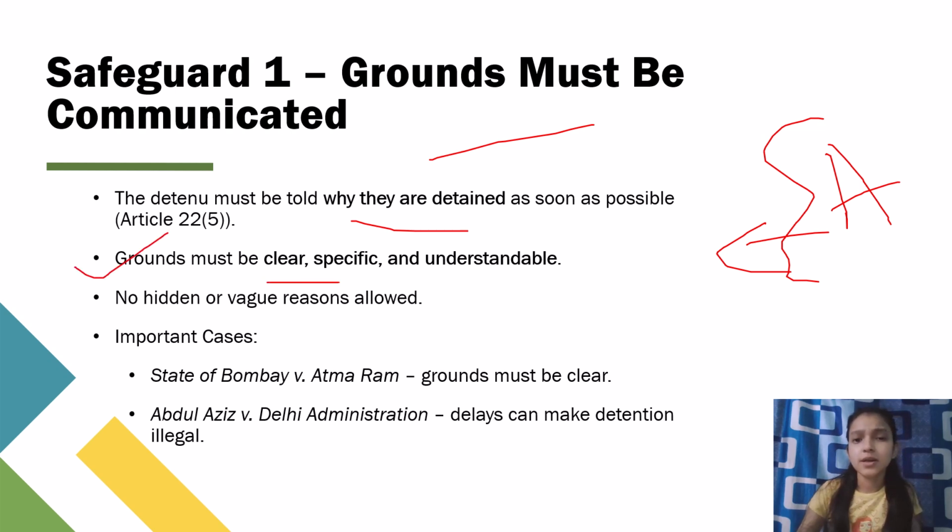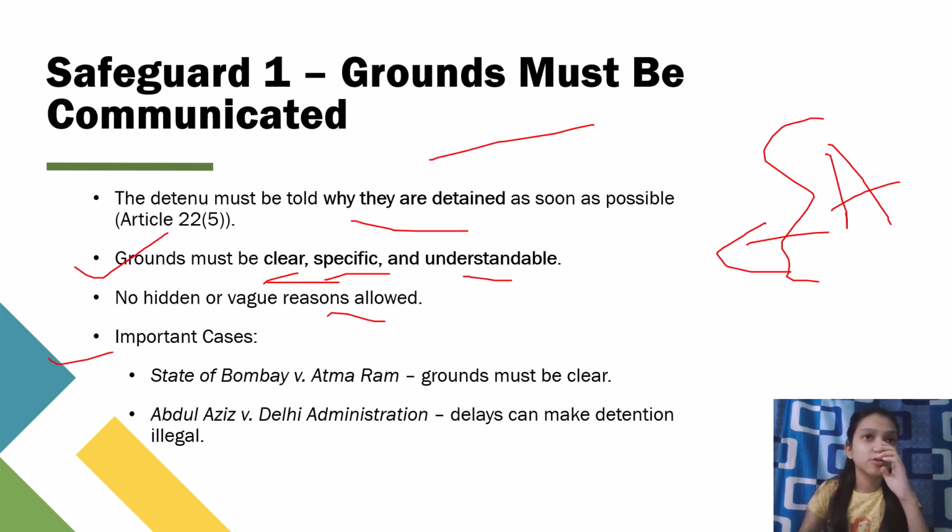Again, the grounds need to meet certain necessities. They have to be clear, specific and understandable. You cannot come up with a vague or illogical ground. It has to be very clear and should be understood by people in general. No hidden or vague reasons are allowed. As I said, there shouldn't be any vague reason given to the person who is arrested.